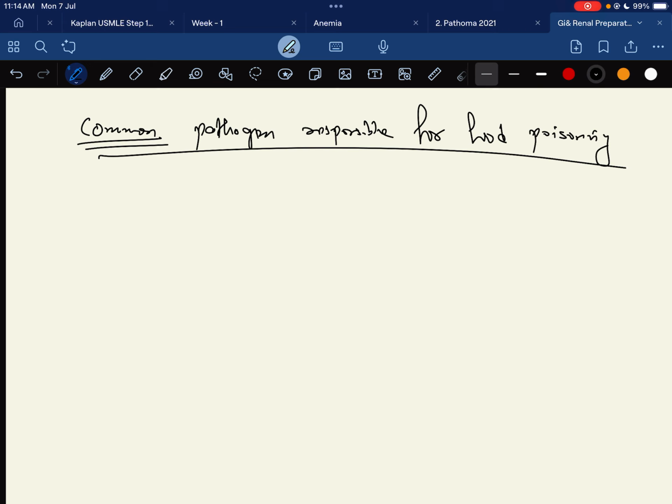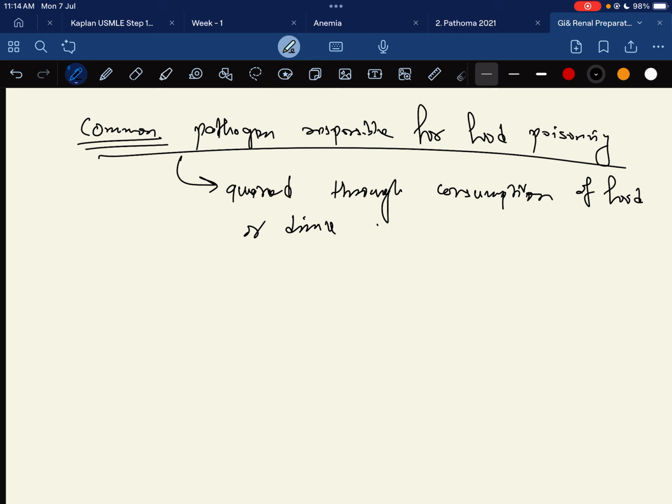So food poisoning refers to the illness acquired through the consumption of food or drink, or contamination, either by the microorganism or the toxins.